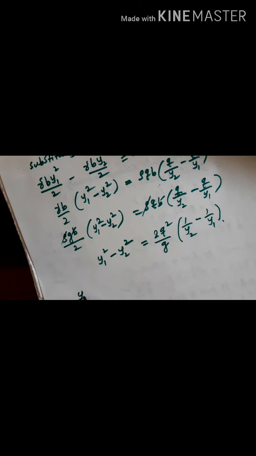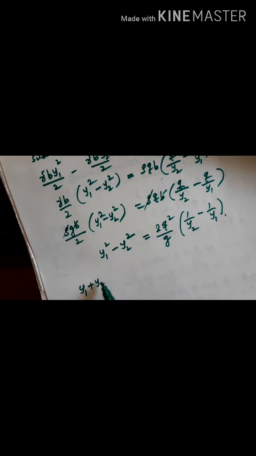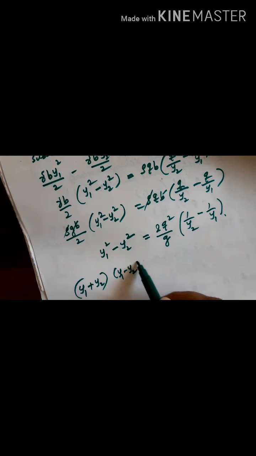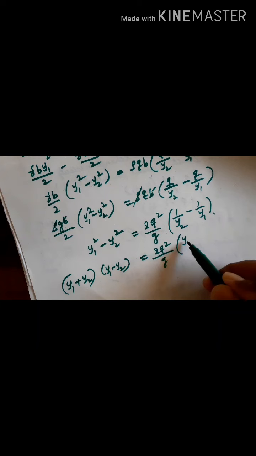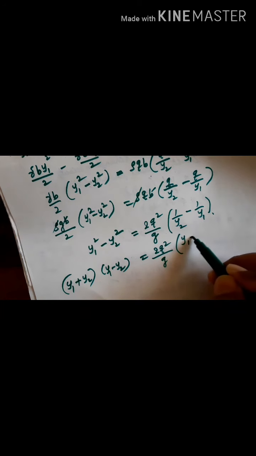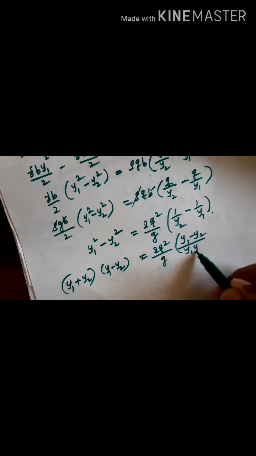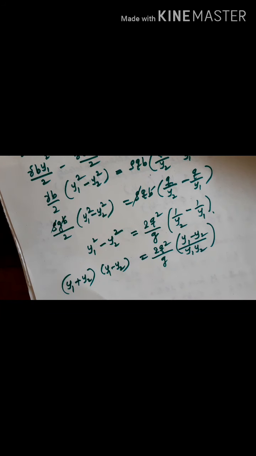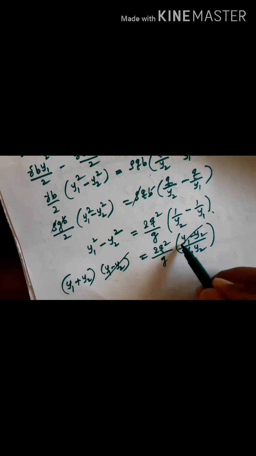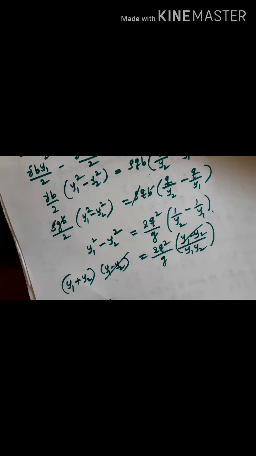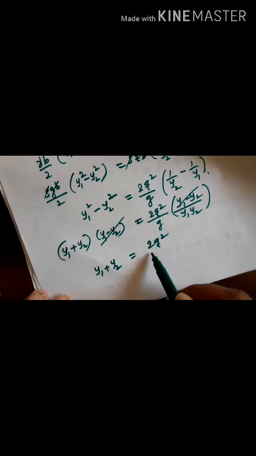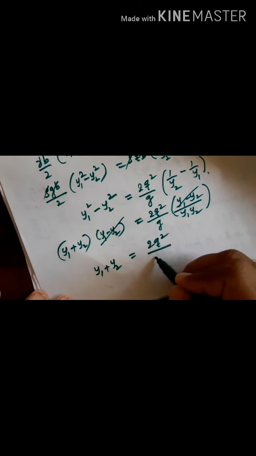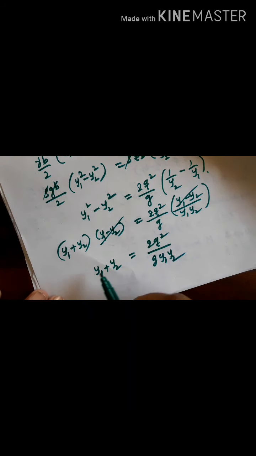So we write y1 plus y2 into y1 minus y2 equal to 2q square by g into y1 minus y2 divided by y1 into y2. Simplifying, y1 minus y2 cancels on both sides, and you get y1 plus y2 is equal to 2q square divided by g y1 y2.